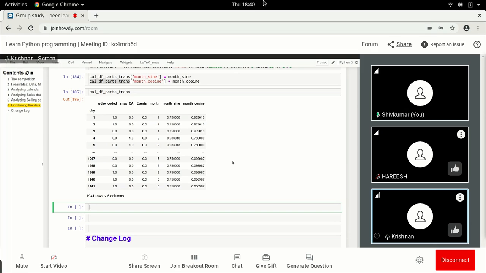So what else is left? Now we have coded these, irrespective of the selling prices of items. So now what we have to do is segregate.